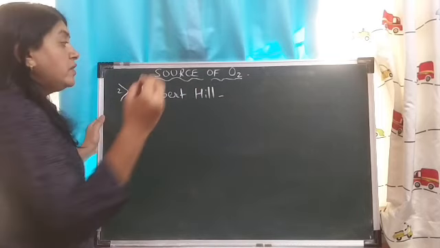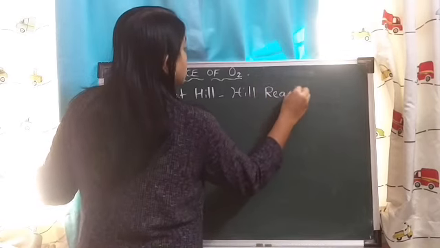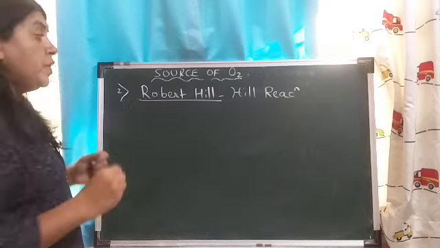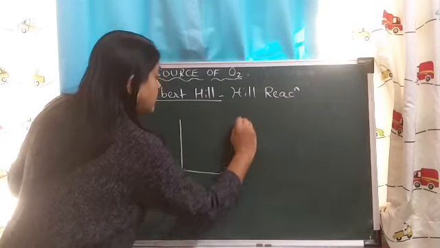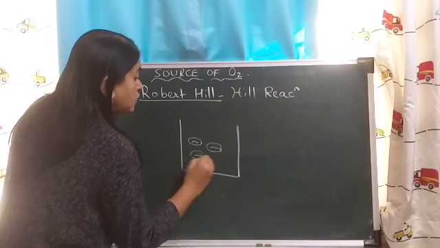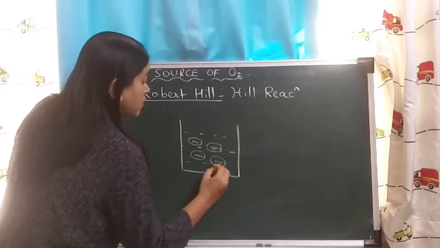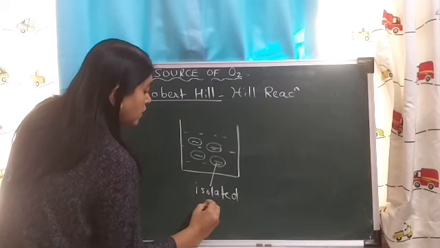We also call this reaction the Hill reaction. Now, what did Robert Hill do? Robert Hill suspended isolated chloroplasts from spinach in water.